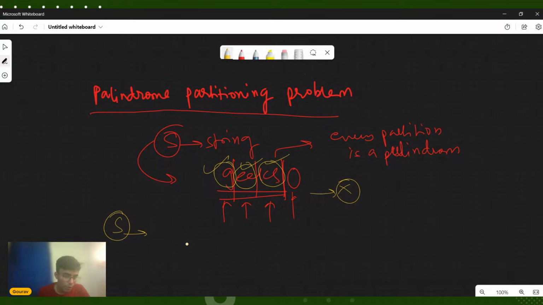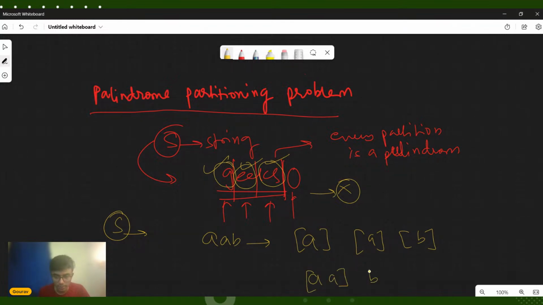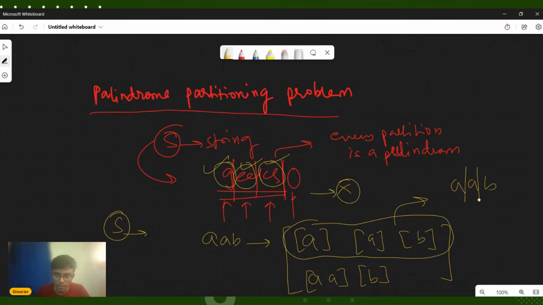Let's say your given string is AAB. I can partition the string in this fashion: let's say I call the first alphabet A, the second A, and the third B. So all these three are palindromes. Now I can also write something like this: AA and B. So this is a valid partition, because AA has been formed by partitioning it here and here, and AA is a palindrome and B is a palindrome.